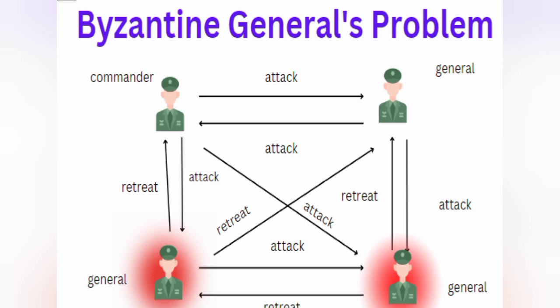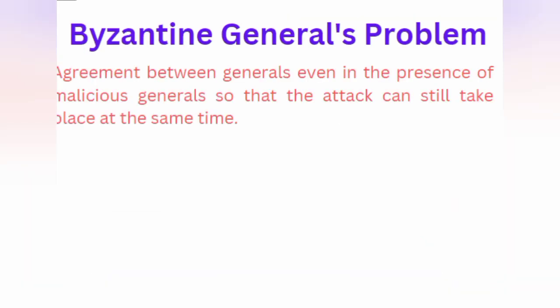So in order to solve the Byzantine Generals Problem, we have a small formula here. All the generals must agree on some protocol. So agreement between the generals, even in the presence of malicious generals, that is traitors, so that the attack can still take place at the same time. All the generals must agree on a protocol that at a particular time they have to attack the city. Then only, even though there is a traitor, they can attack the city at once.